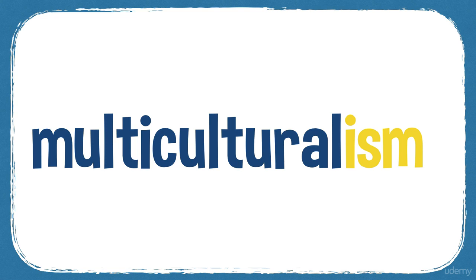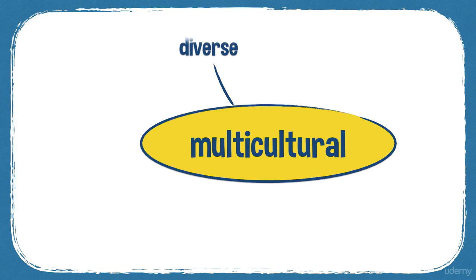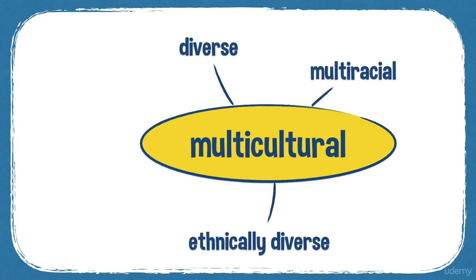Assimilation is when people from different cultures merge together, live together, but multiculturalism is sometimes about keeping people not so much separate, but by respecting different cultures. And some synonyms: diverse, ethnically diverse, multiracial, and inclusive.